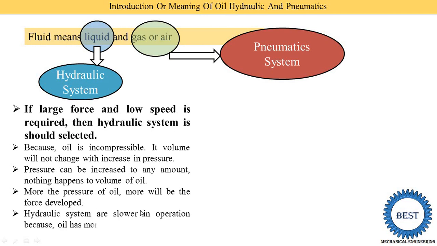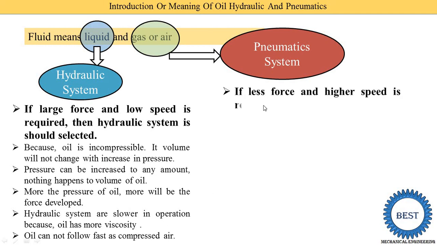Hydraulic systems are slower in operation because the oil has more viscosity. More viscosity means the oil does not flow quickly, it goes slowly, so power transmission is also done at slow speed. Generally when we need to lift heavy weights or need a larger force, we use the hydraulic system, because in hydraulic systems we are able to create high pressure in the oil. Oil cannot flow faster as compared to air.